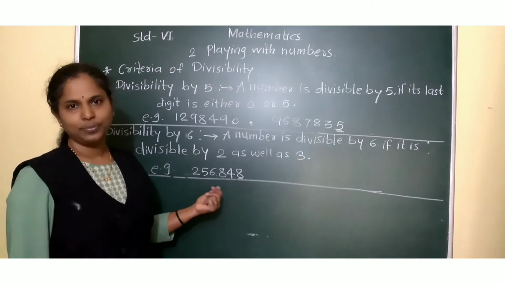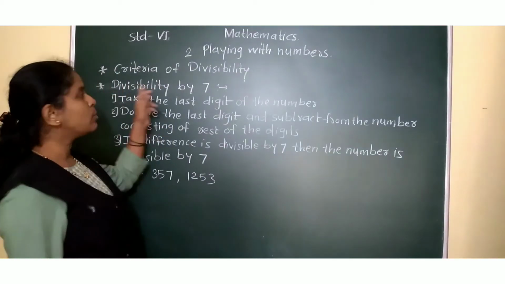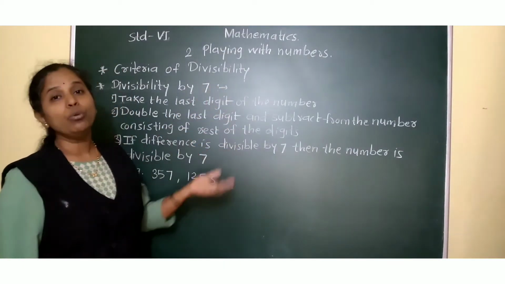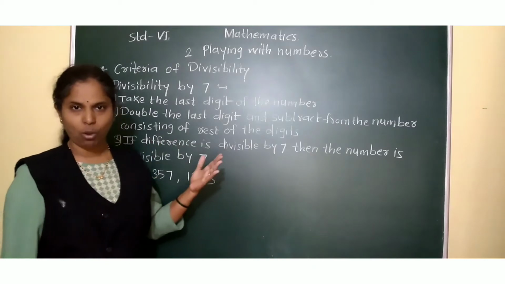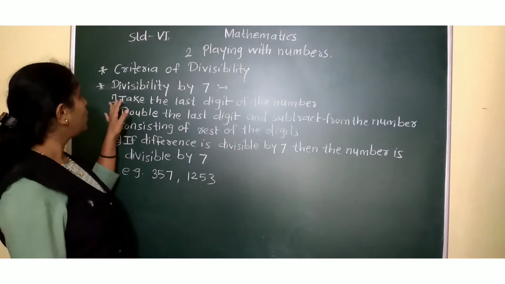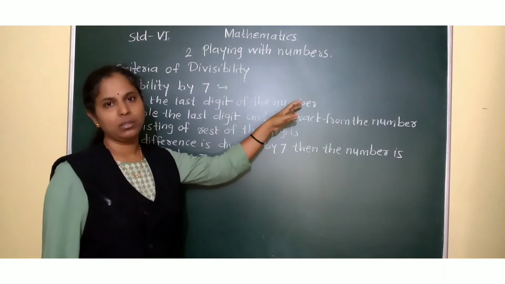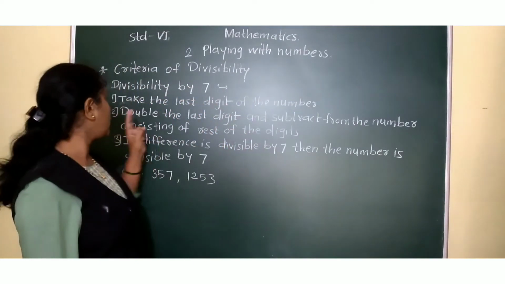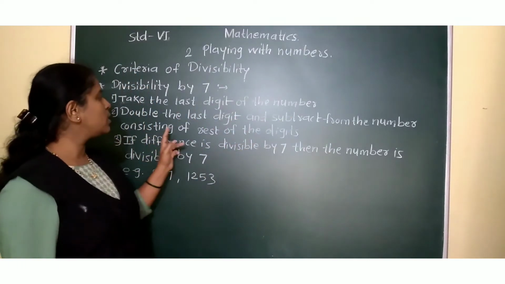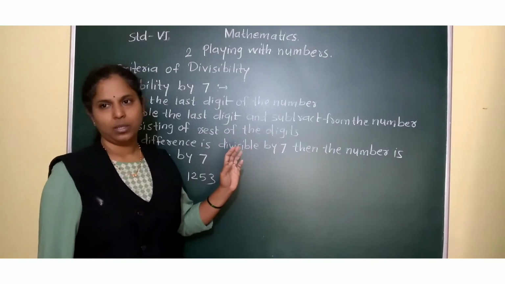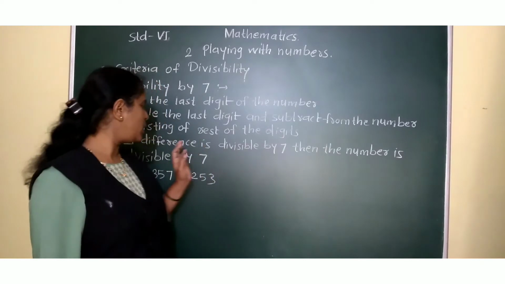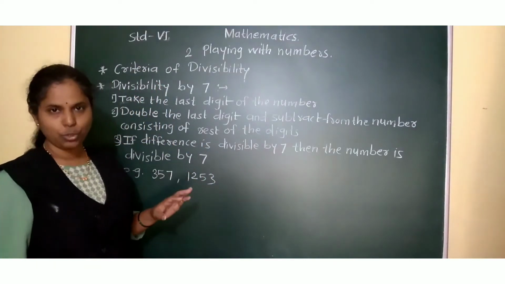Followed? Now we will learn divisibility by 7. If a number is given, then how to check whether it is divisible by 7 or not. For that, see, particular steps are there. First step, take the last digit of the number. Second, double the last digit and subtract it from the number consisting of the rest of the digits. Then, if the difference is divisible by 7, the number is divisible by 7.